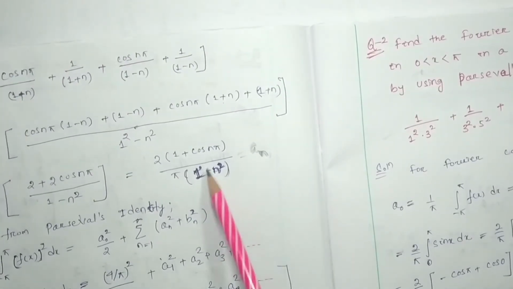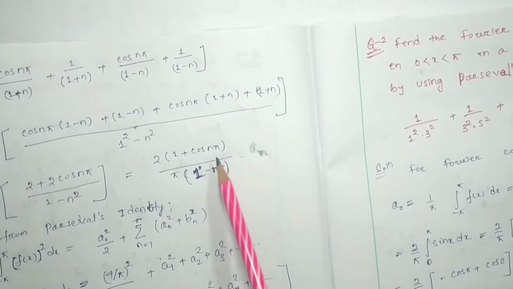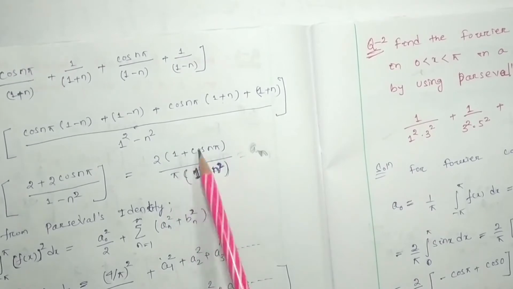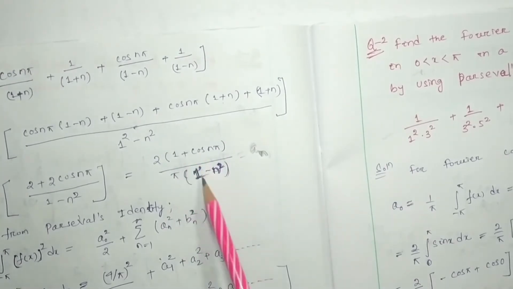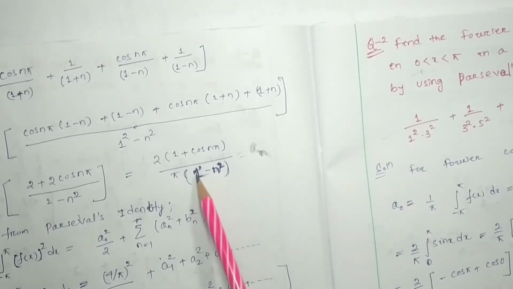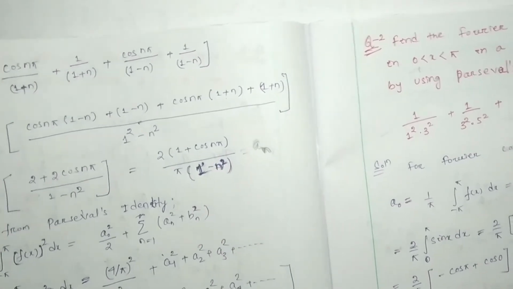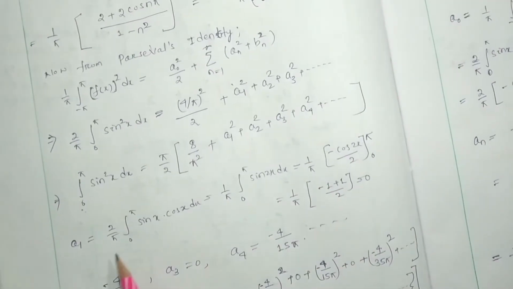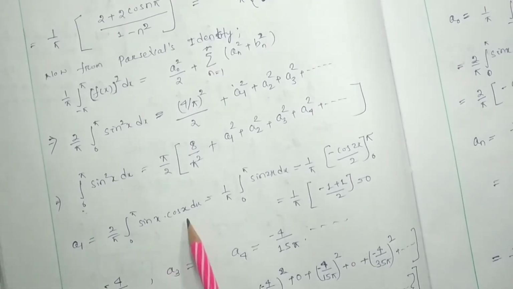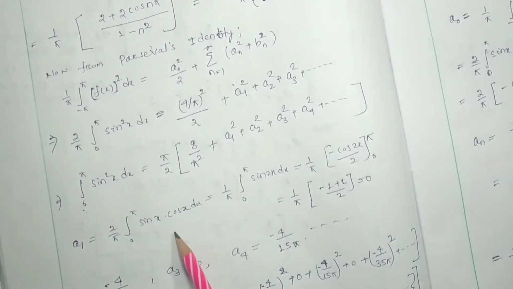Here you can see that if we consider n equal to 1, then the numerator will be 0 and the denominator also will be 0, meaning a 0 by 0 form. For that we have to find a1 directly.